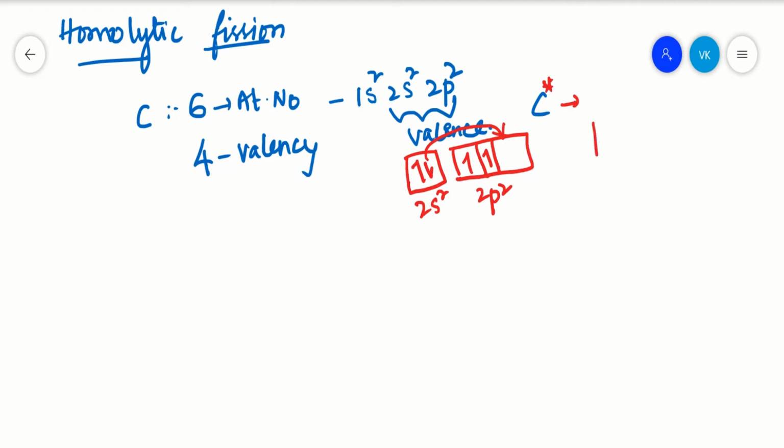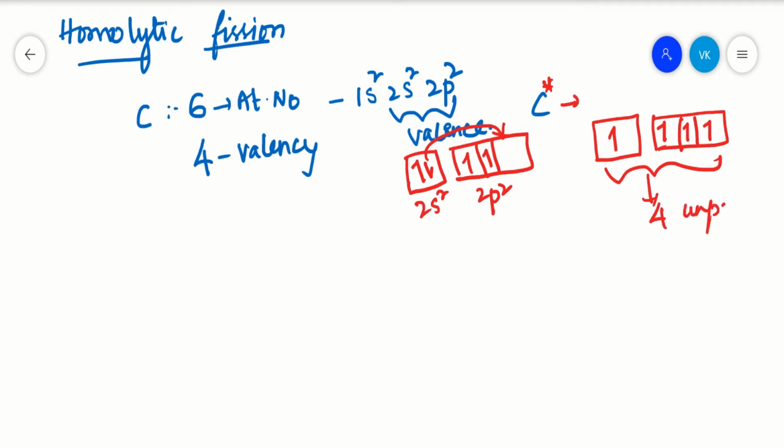Then the configuration has one electron in 2s and one electron each in the three 2p orbitals. So there are 4 unpaired electrons present in the excited state of carbon for the reaction to take place, right? So we say that the valency of carbon is 4.